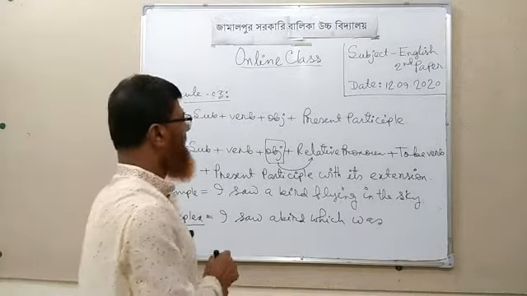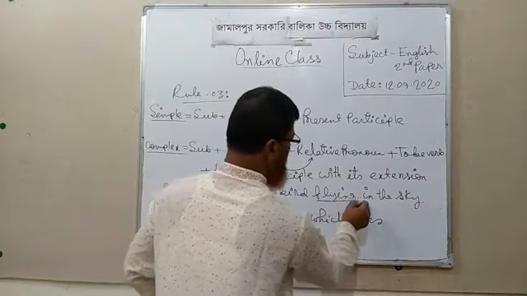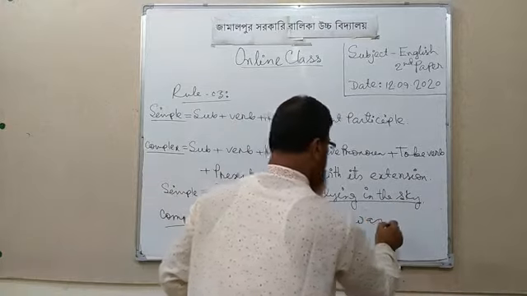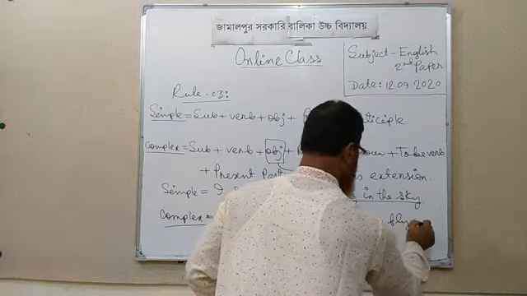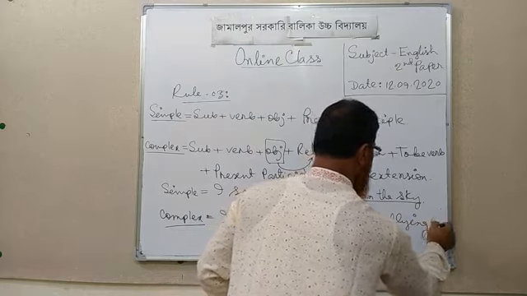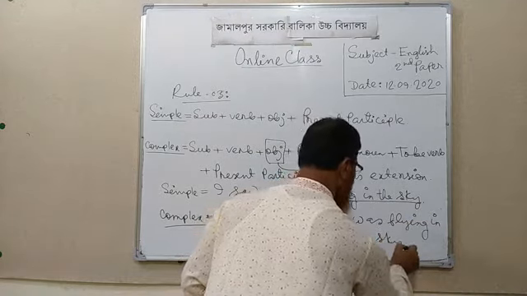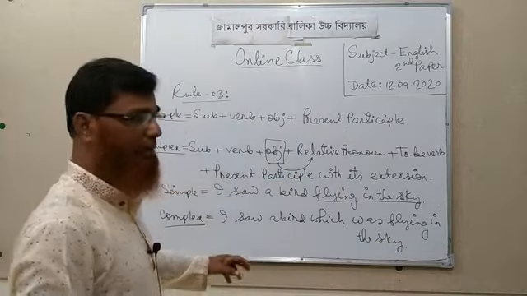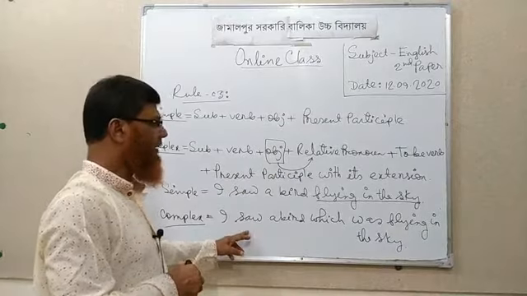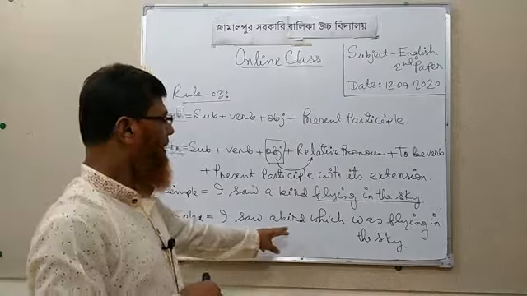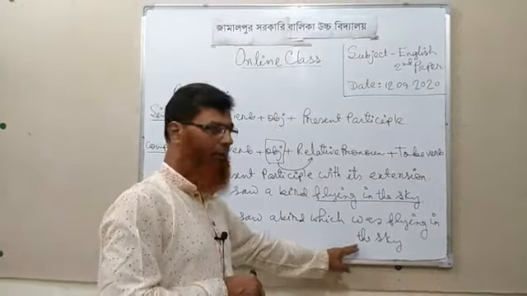Here present participle is flying in the sky with its extension. And the sentence we get here is: I saw a bird which was flying in the sky.